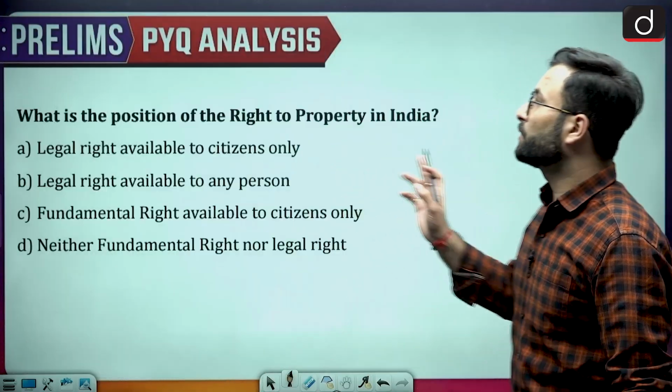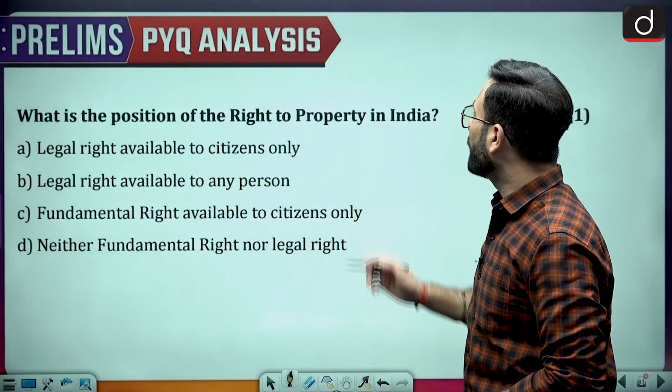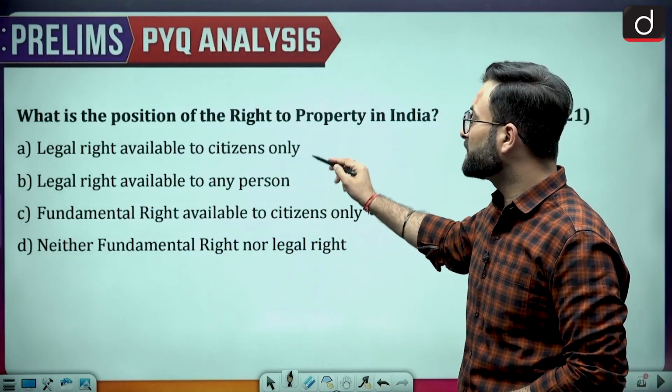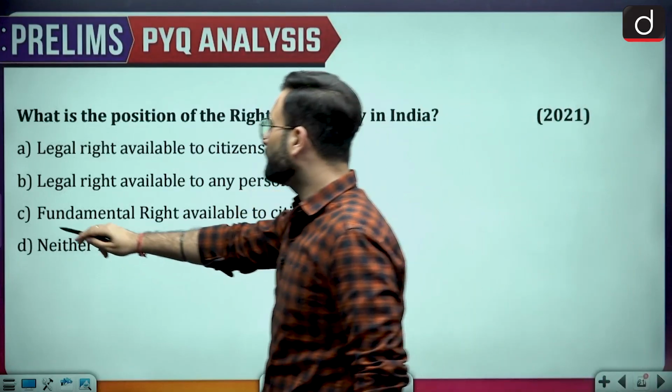Okay, so that is about your DPSPs. Coming to the next one. What is the position of right to property in India? Is it a legal right available to citizens only? No. It is a legal right available to any person. Yes, it is a legal right which is available to any person.